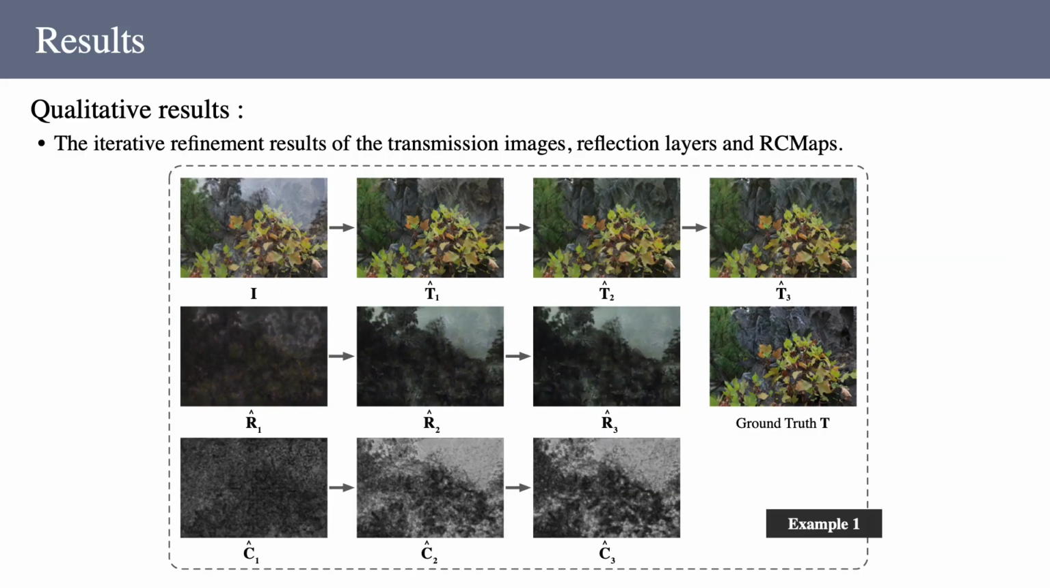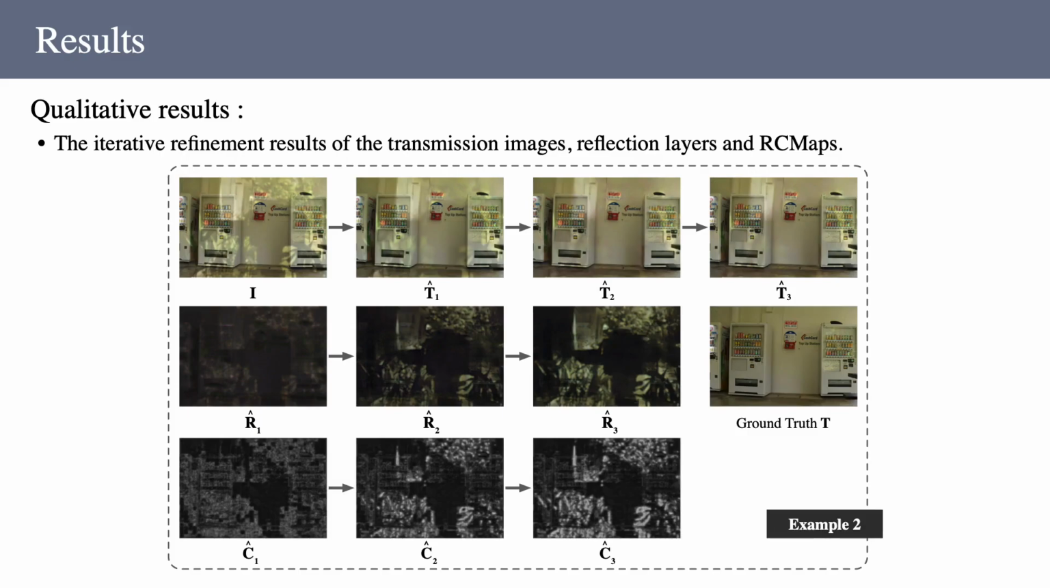We also show the iterative refinement results of the transmission images, reflection layers, and RC maps. The reflection-dominated regions are gradually evident and accurate in our RC maps, and the reflections are removed more thoroughly with the iteration number increasing.